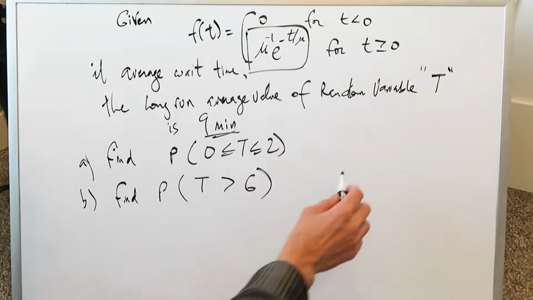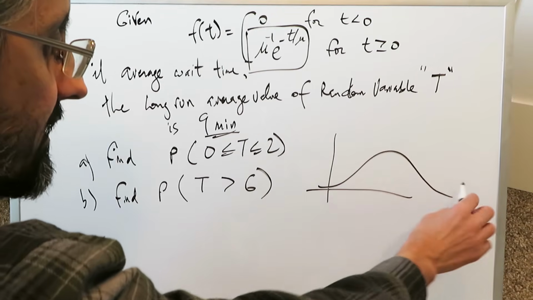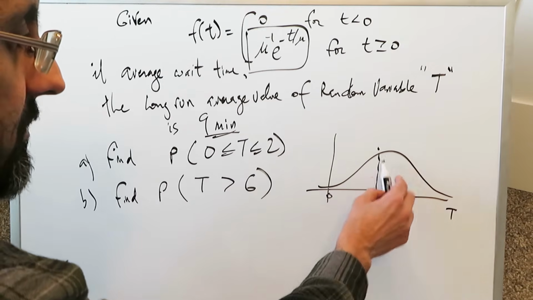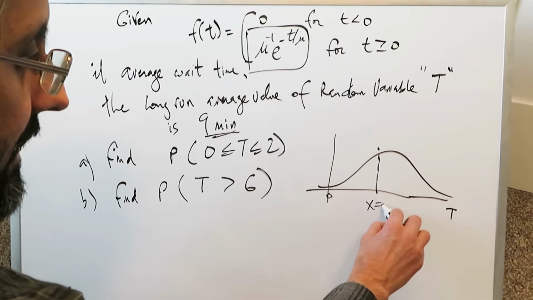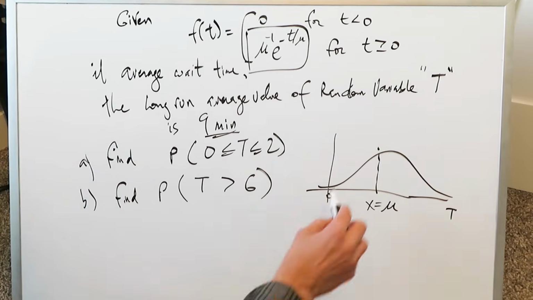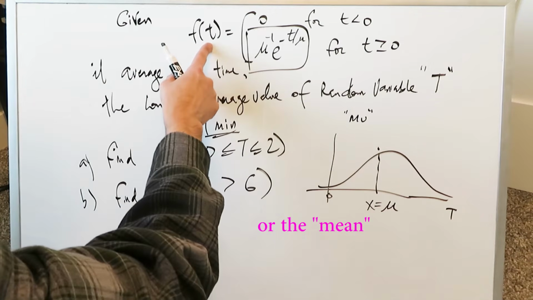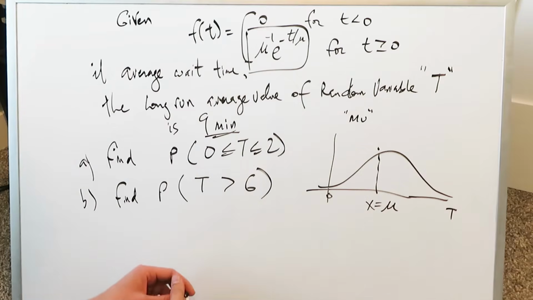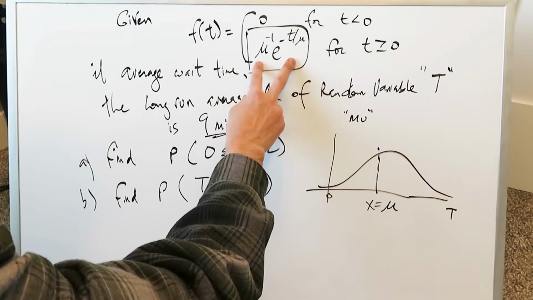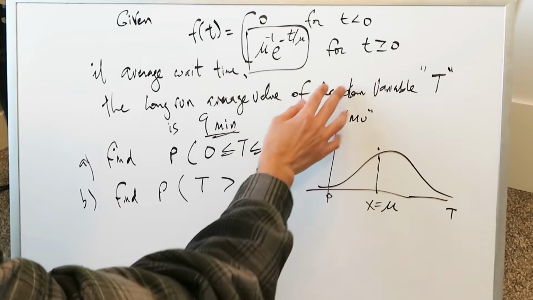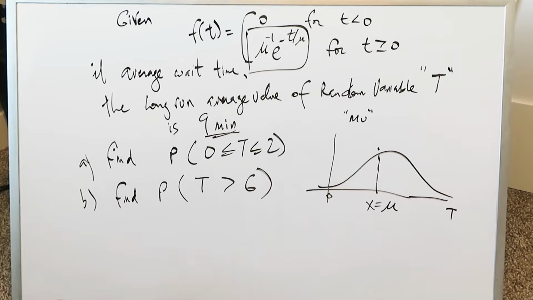The entire graph, if you were to look at a specific function, it's looking something like this. We're looking here from 0 up to whatever specific time t, there might be a specific value over here which would be the central value, the average value, and that would be right here, x is equal to this mu. This mu is a Greek letter which represents average. It is the annotation for average. For a specific function with regards to time, you have an output of 0 for time less than 0, but you have a specific output here which is 1 over mu, or mu to the power of minus 1 times e to the power of minus t over mu, which is an exponential function for time greater than or equal to 0 minutes.